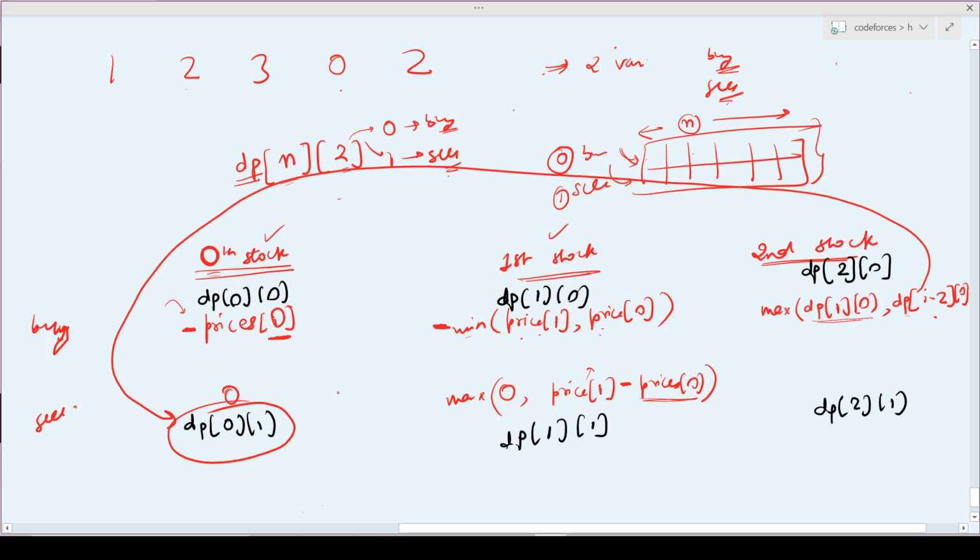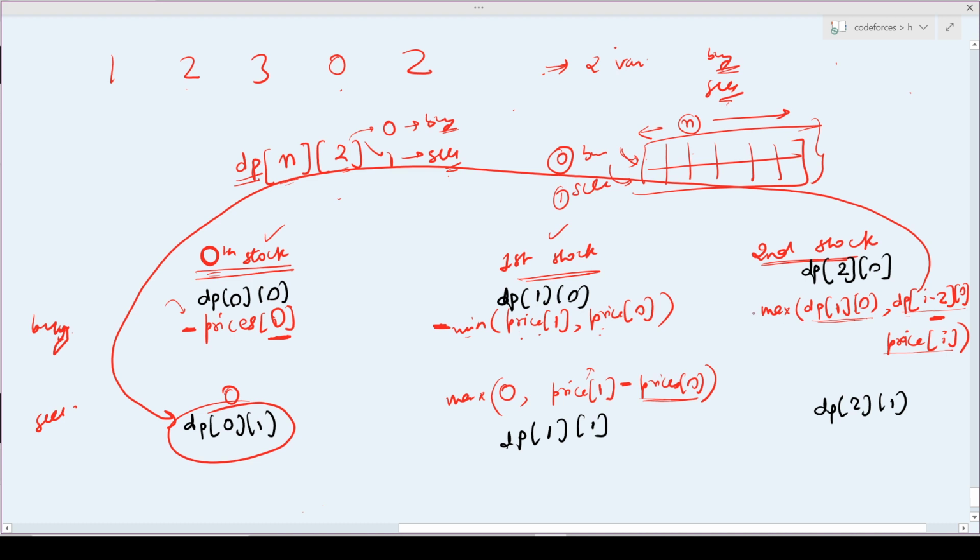But my i minus 2th day stores the maximum amount of profit which I can obtain by selling that particular stock. So I will do dp of i minus 2 comma 0 minus price of i, because I need to spend this amount of money, which is the amount which I spend by buying.